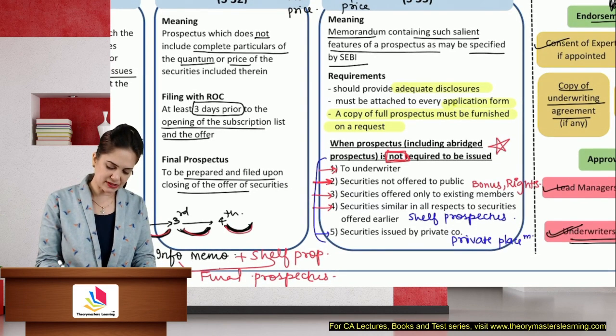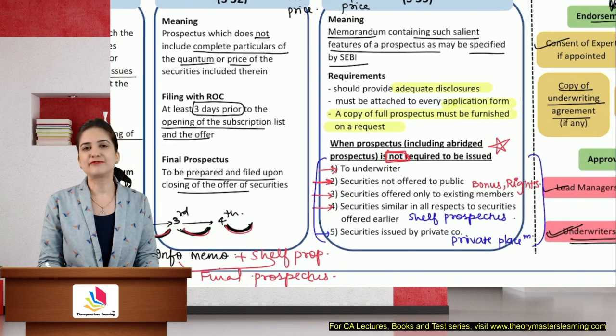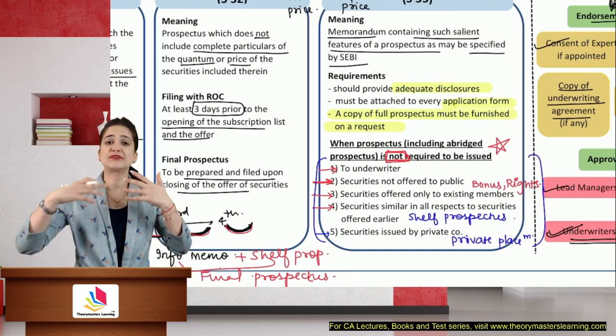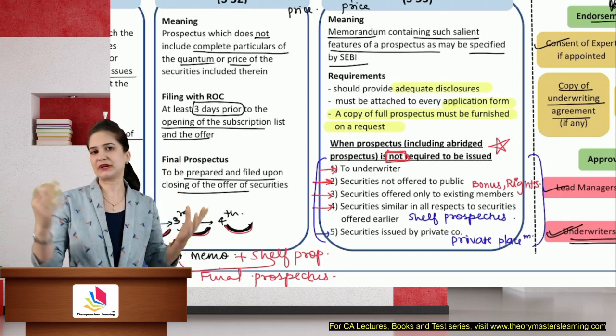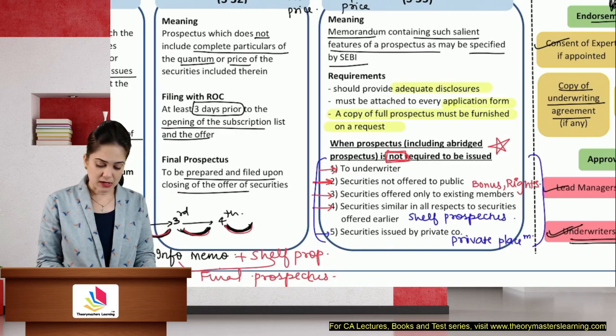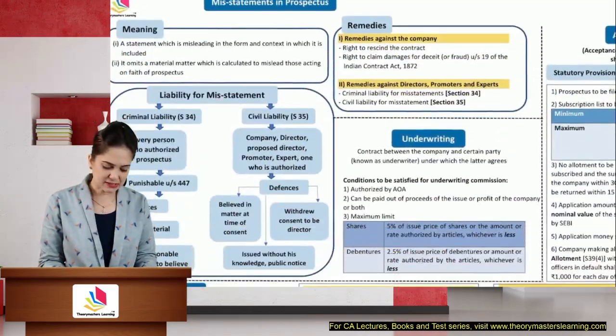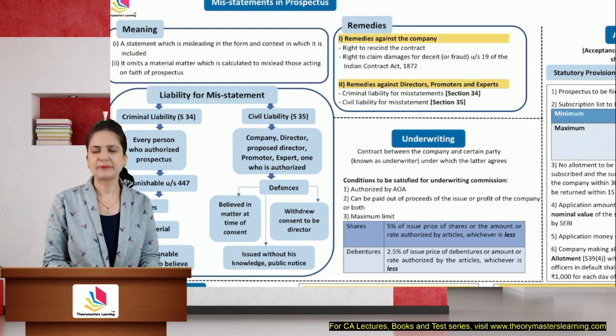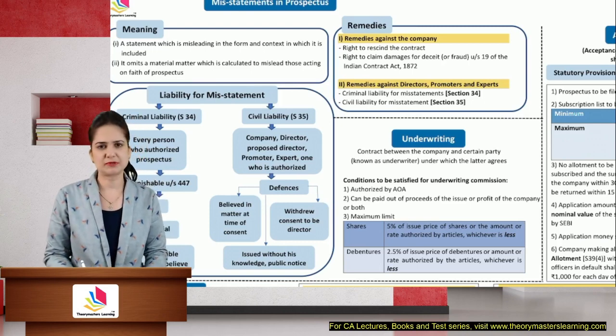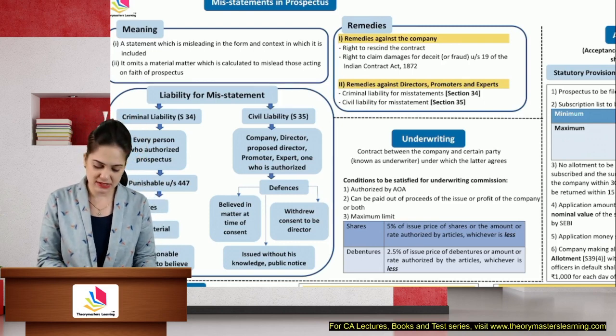You will have to elaborate these points, but in the chart book, we have only highlighted the points so that you can remember the headings and then elaborate in your own words. So this was types of prospectus. Then let us discuss misstatement in prospectus. It can be asked mostly as a theory question, but yes, case-based questions have also been asked in the past.